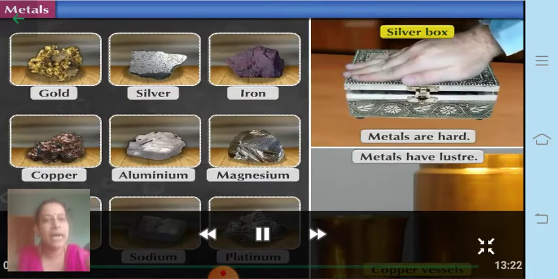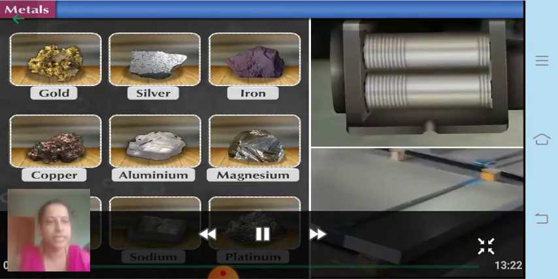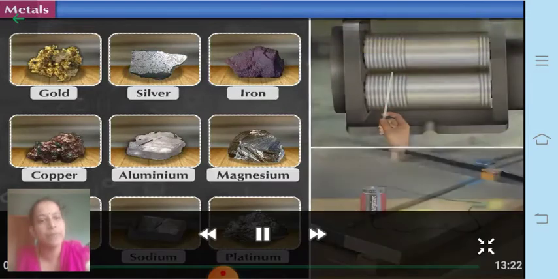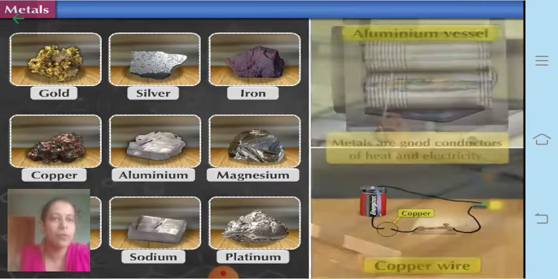Now let us see further what the different properties are. Long wires as well as sheets can be made from metals. Now you might have seen wires in your houses, that are of copper or maybe aluminum, because they have this property that we are going to learn a little further about. So they can be drawn into thin wires as well as made into thin sheets. Now you have heard about Rutherford's gold foil experiment, in which the foil was very tiny, right? So that means metals can be drawn into thin sheets also. So you know about the gold foil.